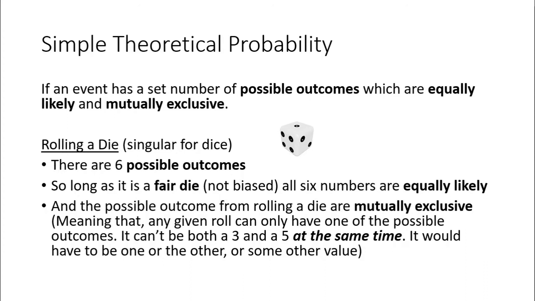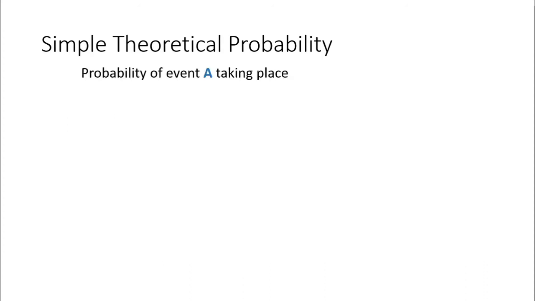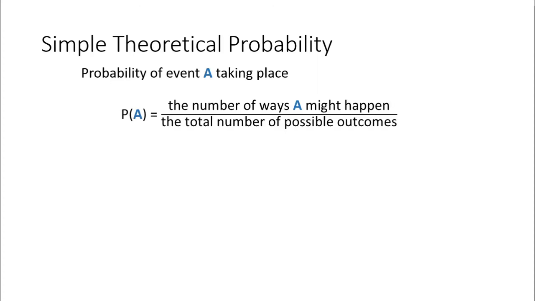That's mutually exclusive. So given those definitions, simple theoretical probability is worked out like this. The probability that some event happens, I'm going to call that event A. The probability that event A happens is equal to the number of ways that A could happen out of the total number of possible things that could happen. Notice my notation here. I'm talking about the probability that event A happens. So I do a capital P and then in brackets I put what the event is that I'm checking the